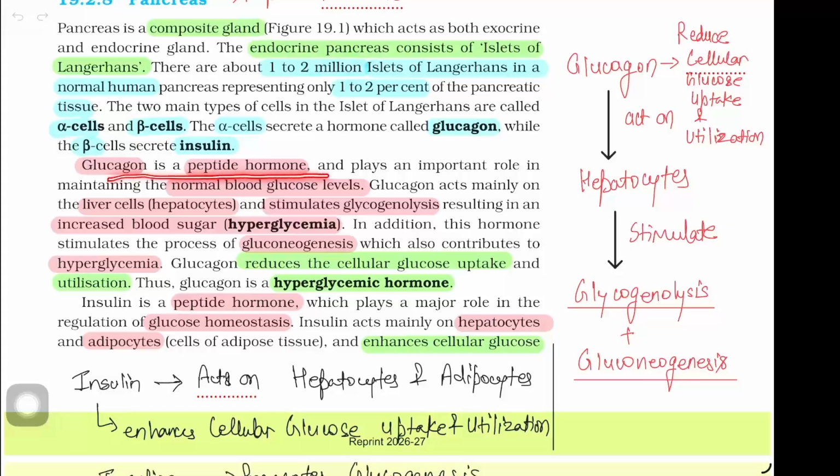Glucagon is a peptide hormone and plays an important role in maintaining normal blood glucose levels. Glucagon acts mainly on the liver cells, that is hepatocytes, and stimulates glycogenolysis, resulting in increased blood sugar, that is hyperglycemia. In addition, this hormone stimulates the process of gluconeogenesis, which also contributes to hyperglycemia. Glucagon reduces the cellular glucose uptake and utilization. Thus, glucagon is a hyperglycemic hormone.